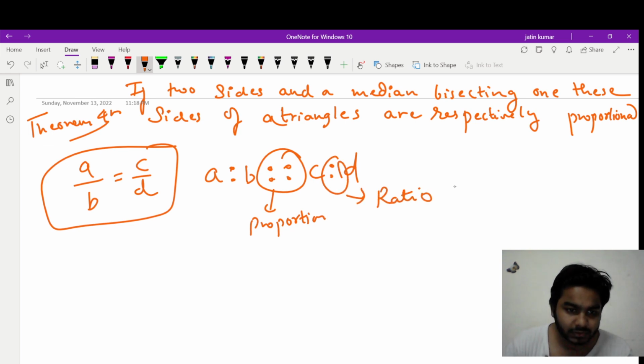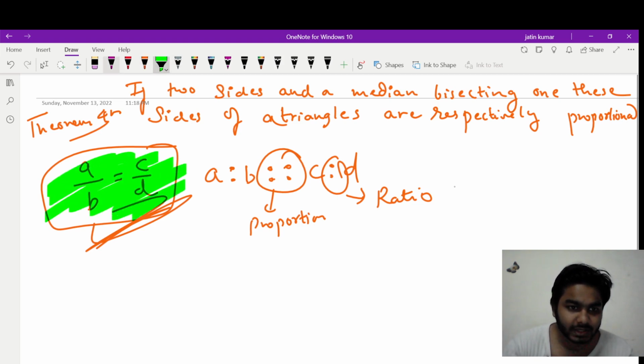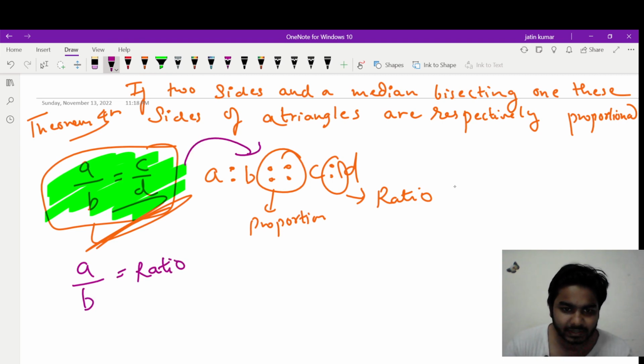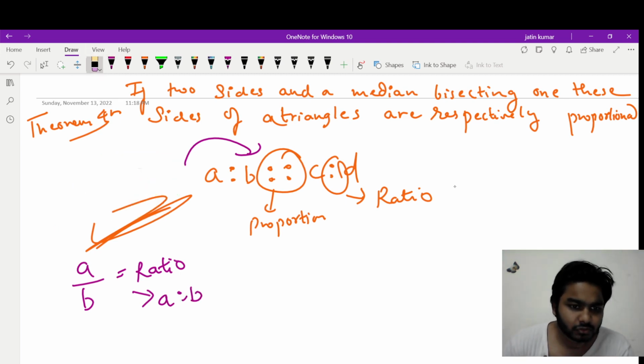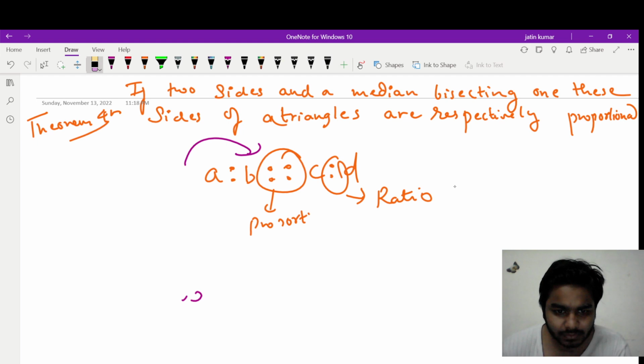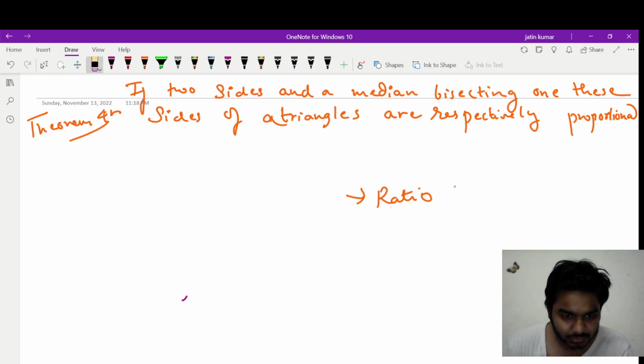If I had written only A by B, this is a ratio, denoted like A ratio B, simple. This is the difference between ratio and proportion. I felt like I should tell you this.